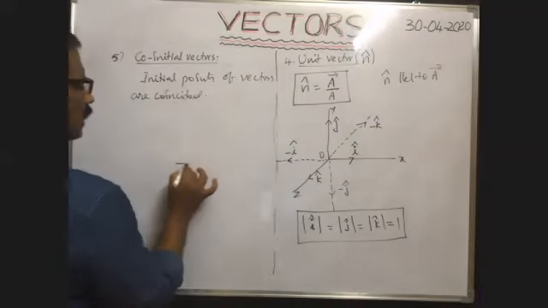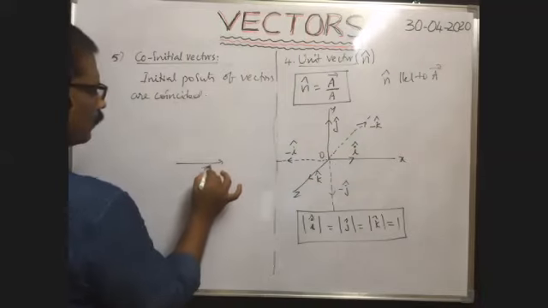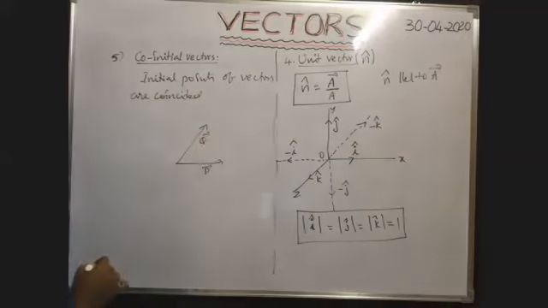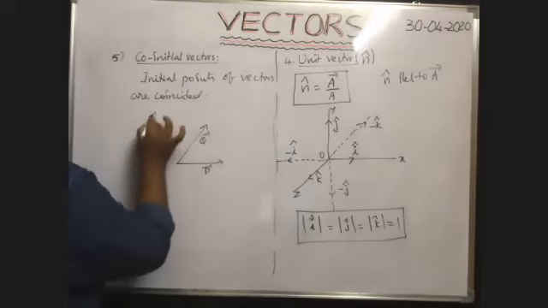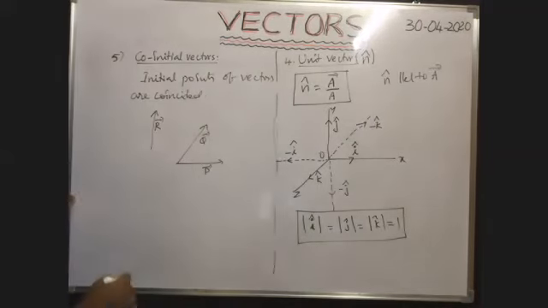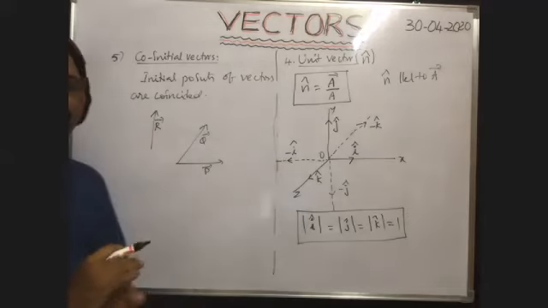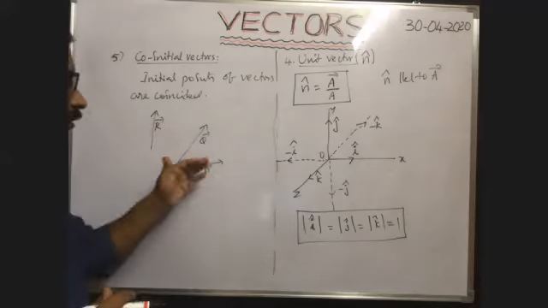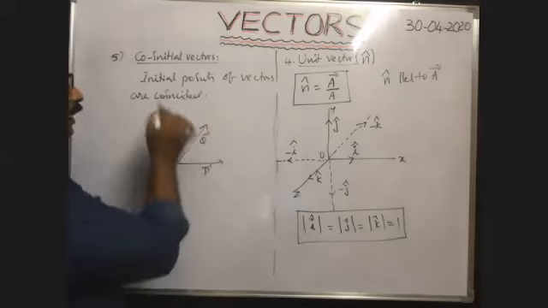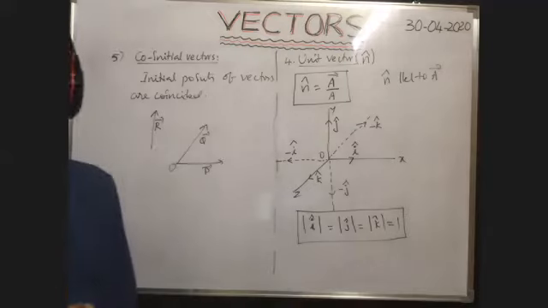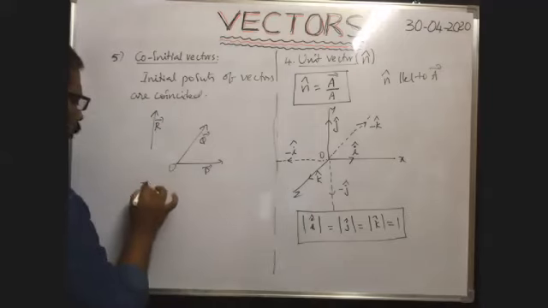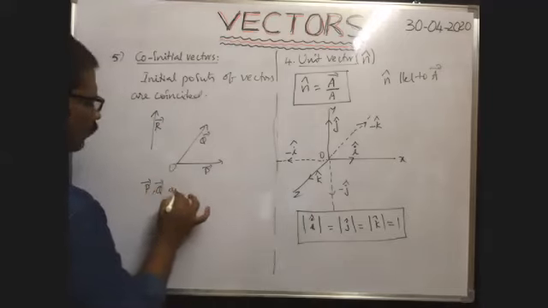Suppose here, this is one vector, P bar. Definitely it is another vector, Q bar. Okay. It is R bar. Among these three, are all the vectors coinitial vectors, or only R and Q, or P and Q? According to the definition, the vectors whose initial points are coincided, or origins are coincided, are called coinitial vectors. That's why P bar and Q bar are coinitial vectors.